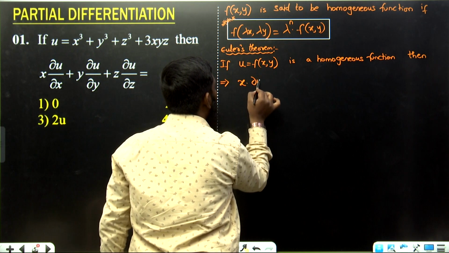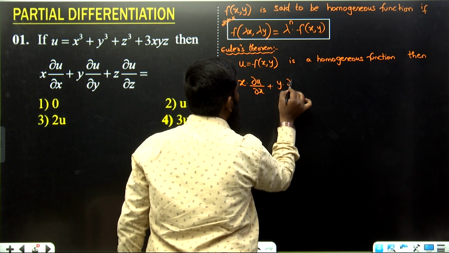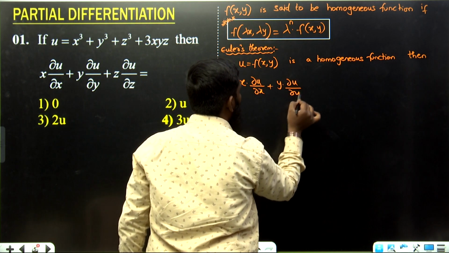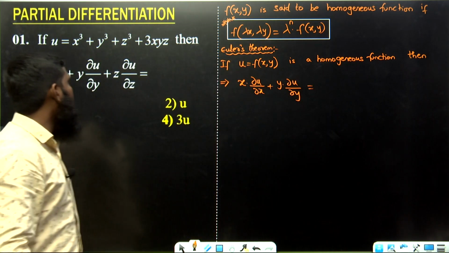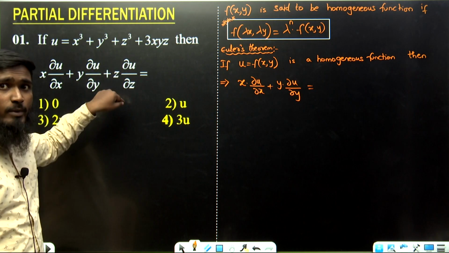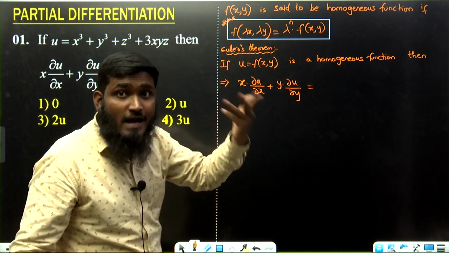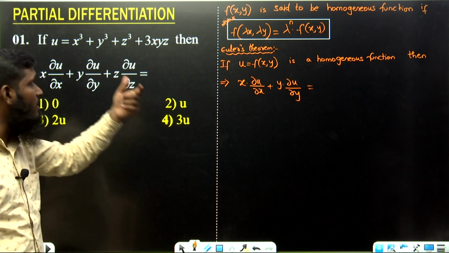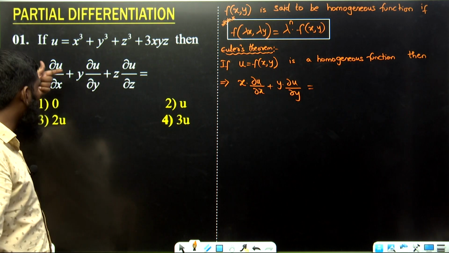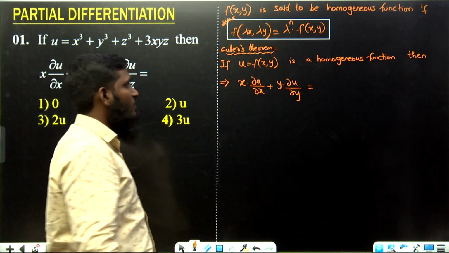x into dou u by dou x plus y into dou u by dou y is equal to, okay. Like in this question also, x into dou u by dou x plus y into dou u by dou y plus z into dou u by dou z. Here we have taken two variables, that's why we write it this way. If we have three variables x, y, z, then we have to use x into dou u by dou x plus y into dou u by dou y plus z into dou u by dou z.